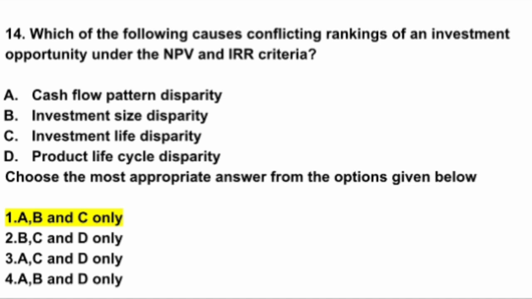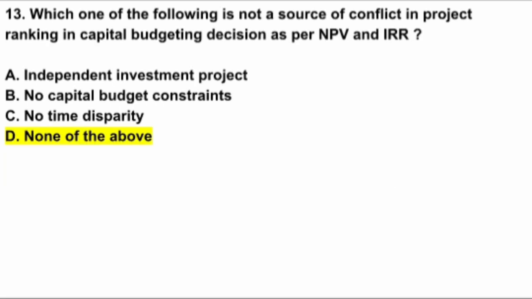Actually, the reasons behind it are time disparity, size disparity, and life disparity. In these options, cash flow pattern disparity means time disparity: different patterns of cash flows, the sequence of timing of different cash flows, is called time disparity. Investment size disparity means mutually exclusive projects having different sizes, and then investment life disparity. So the first option, that is A, B, and C, is the correct answer for this question.